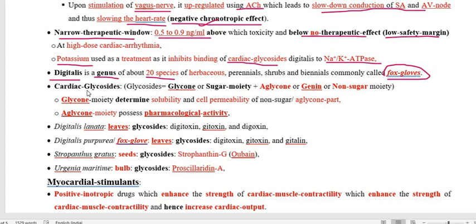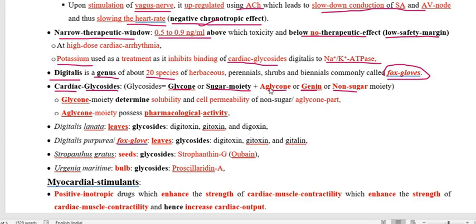As we have mentioned, the glycoside has an effect on the heart, so it is called cardiac glycoside. As we know, glycoside is made up of two moieties: the sugar moiety, or glycone moiety, and the non-sugar moiety, which we call the aglycone moiety or genin moiety.